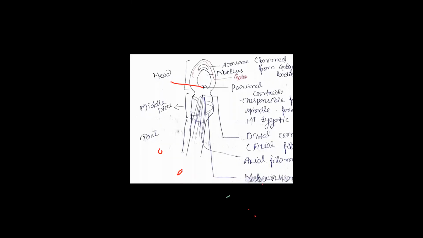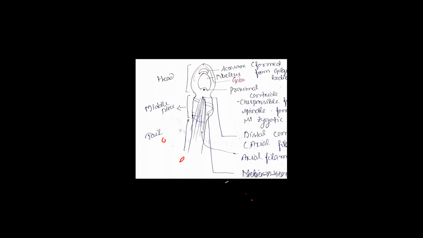So see, again I repeated, the nucleus at the anterior part in human sperm is pointed and has a depression at the posterior part. And above the nucleus, there is a cap-like structure that is called what? Acrosome. And at the posterior of the depression part, it has two centrioles.